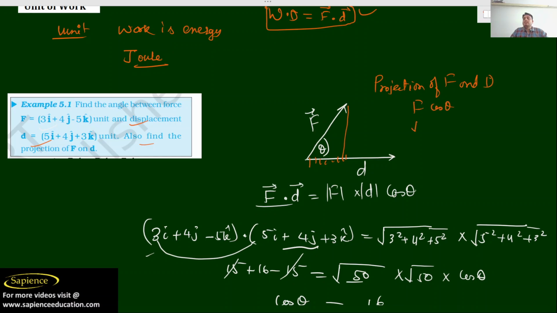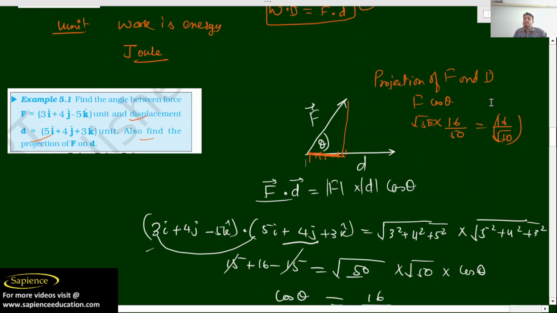So force is how much? Root 50. Into cos theta. Cos theta is how much? Cos theta is your 16 by 50. So basically we will get 16 by root 50. So this is the projection length. I am talking about this length. So we have got this length.